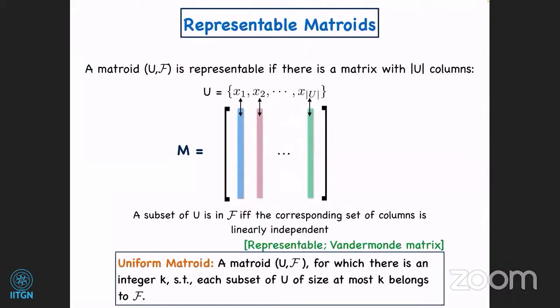So one matroid which will be of particular interest to us in this talk is called a uniform matroid. Here we are given a universe U, and U comma F is a uniform matroid if there exists an integer k such that every subset of U of size at most k belongs to our family, and this is the whole of the family. There are no additional sets in our family. This is what a uniform matroid is, and we know that these matroids are representable and such a representation can be computed efficiently.